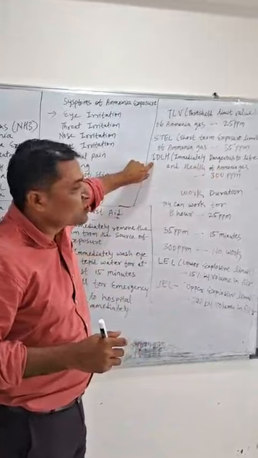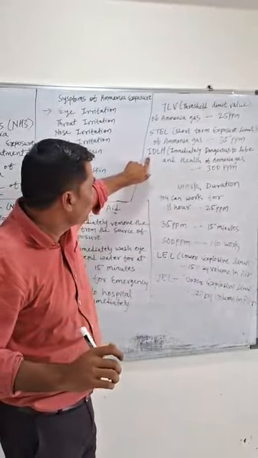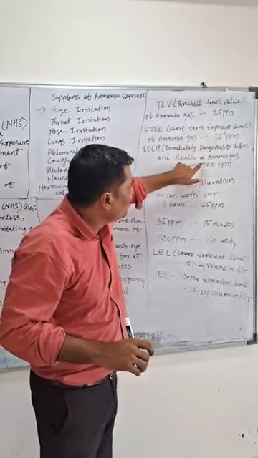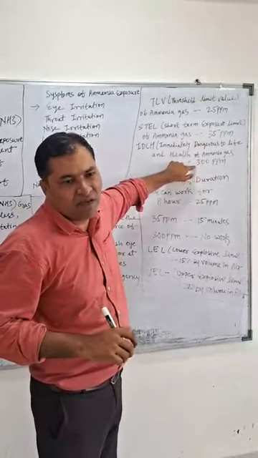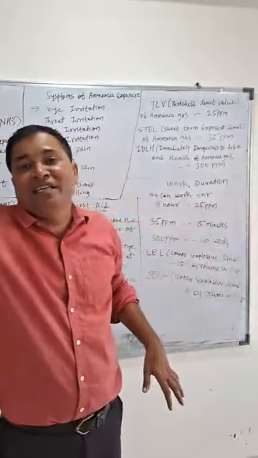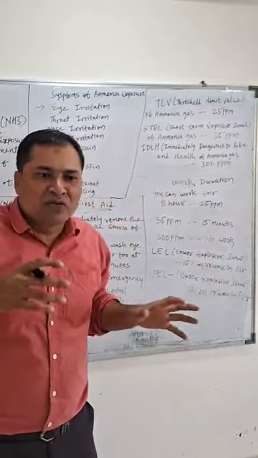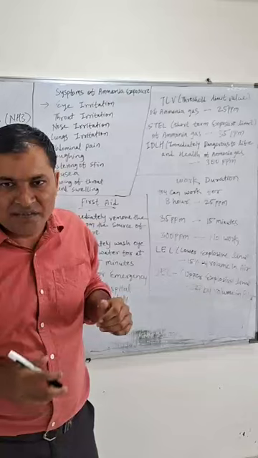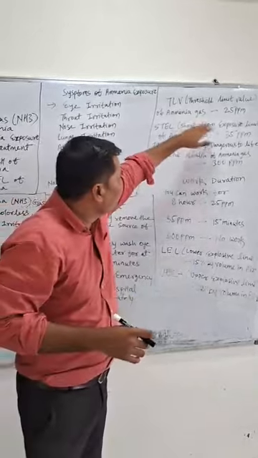Now it is also very important: IDLH, immediately dangerous to life and health. The IDLH limit value of ammonia gas is 300 ppm. Immediately you may lose your life. If the ppm level of ammonia present in the production plant is 300 ppm, 400 ppm, and you are working there at the same ppm level, you may lose your life. It is very important, and never cross these limits.